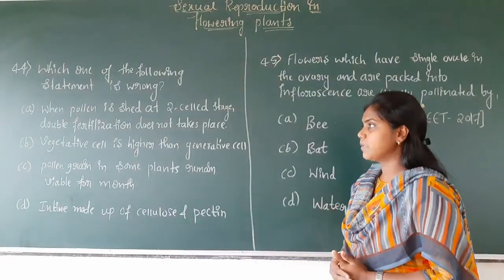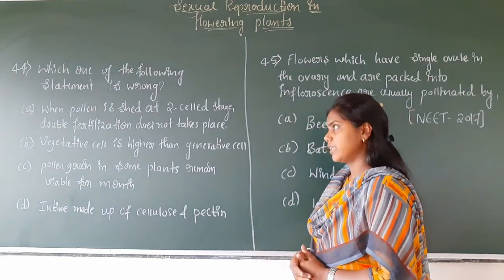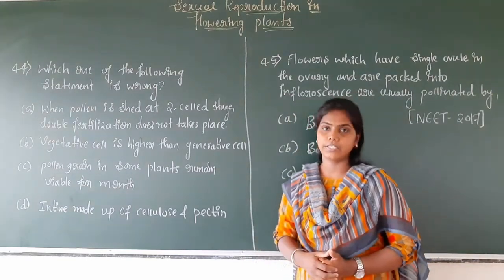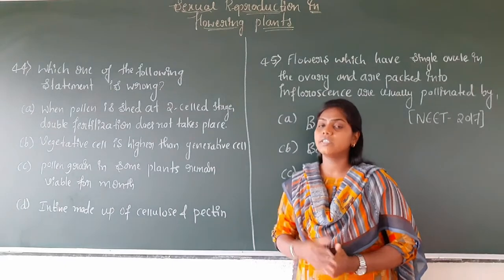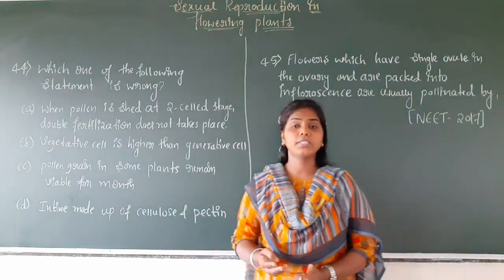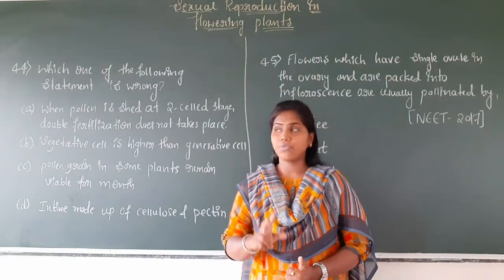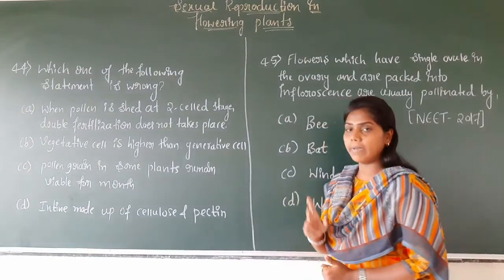In the remaining 40% of species, pollen grains are shed at the three cell stage, where the generative cell undergoes mitotic cell division and forms two male gametes.